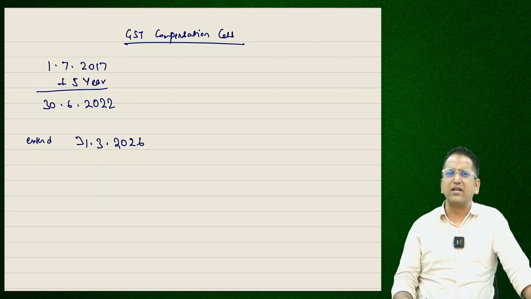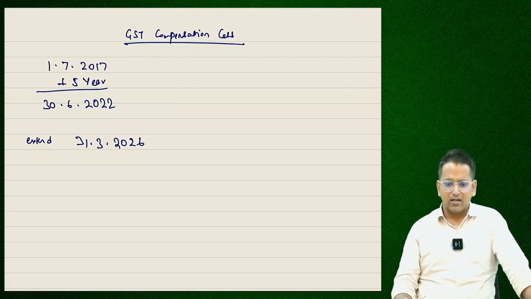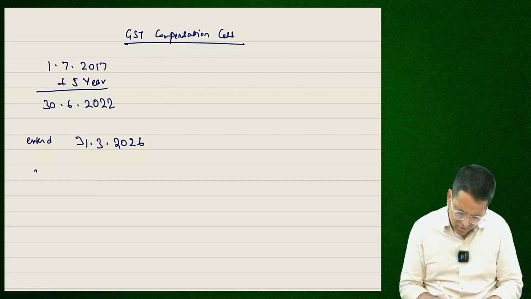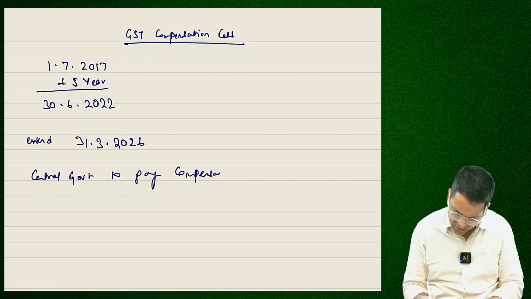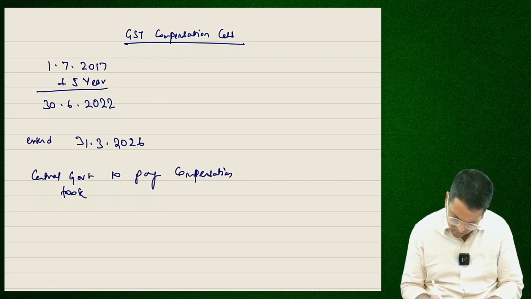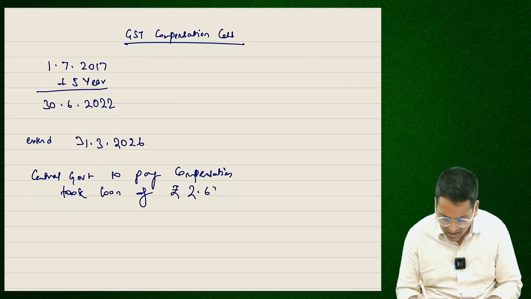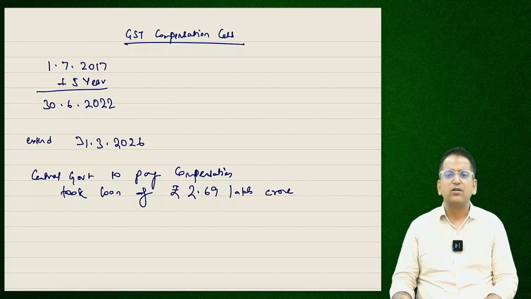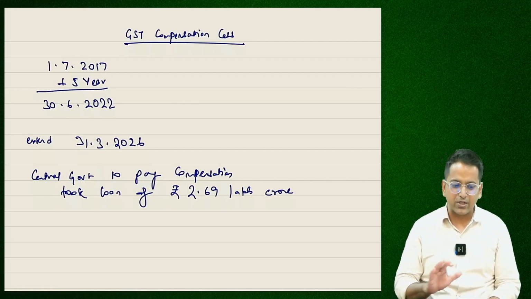22/4/26, 3 months less in 4 years. So it means this was extended for 3¼ years. Why was this extended? I told you the whole story. Furthermore, the central government, to pay compensation, took a loan of 2.69 lakh crore rupees. Okay, the central government took a loan of 2.69 lakh crore rupees to pay for this compensation.